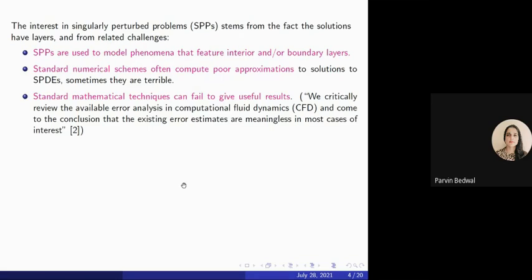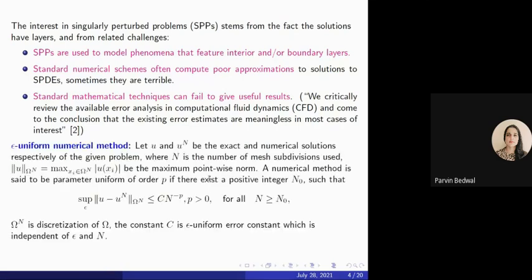And the standard mathematical technique can also fail to give useful results. So our aim is to construct the epsilon-uniform numerical methods which converge independent of that small parameter epsilon.